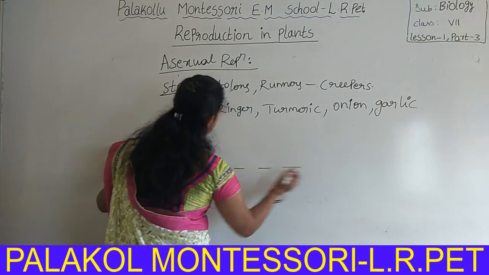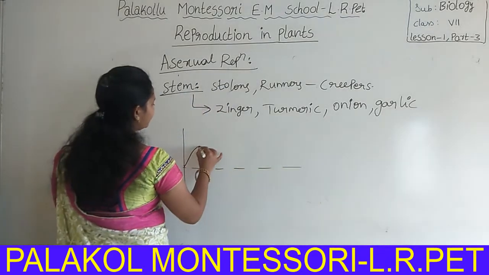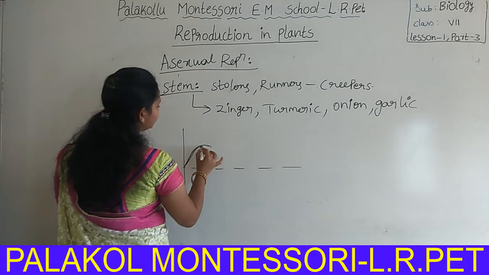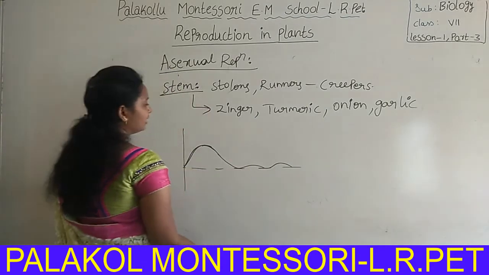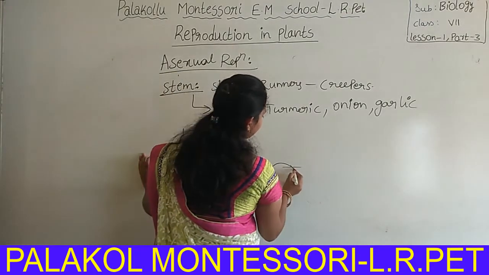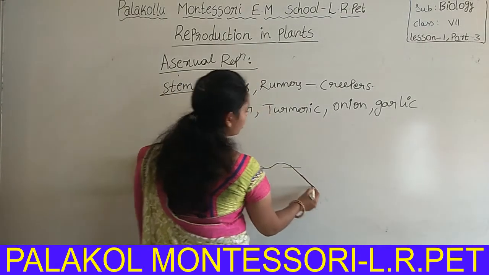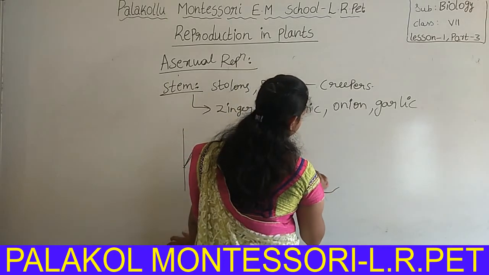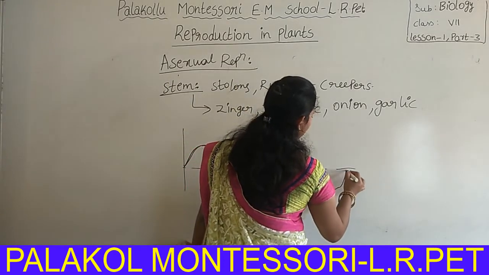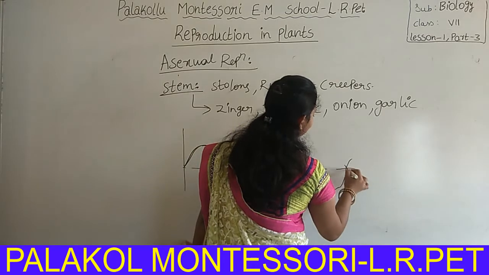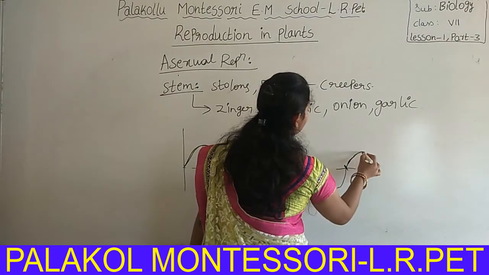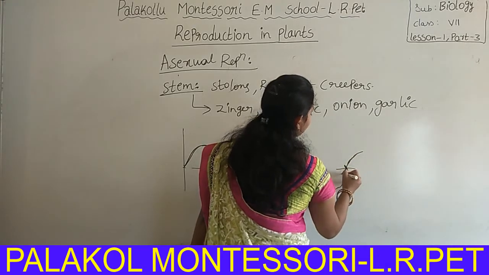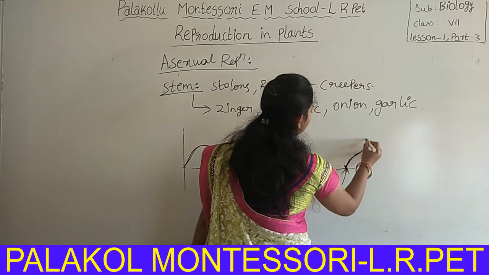Okay, stolons are the creepers. This is the soil. Stolons creep, having weak and thin stems. They can creep on the soil and move into the underground area, and at the region where they strike the soil, these stolons come out and form roots and a new plant.